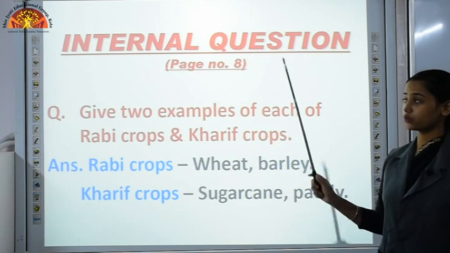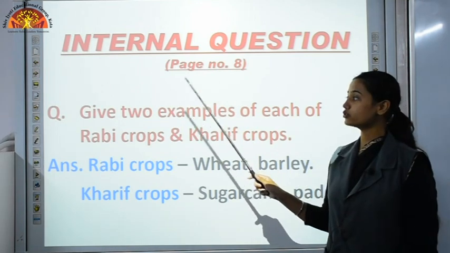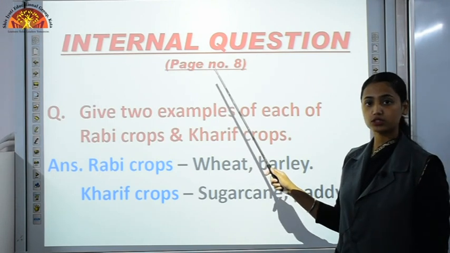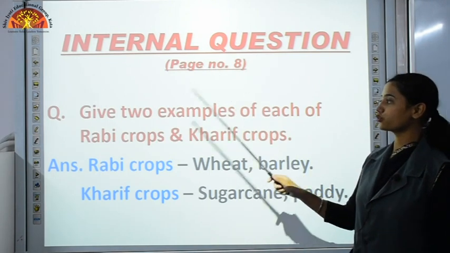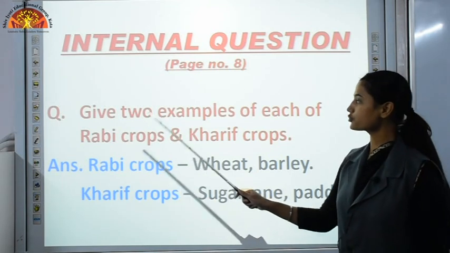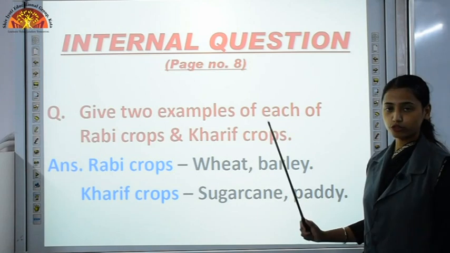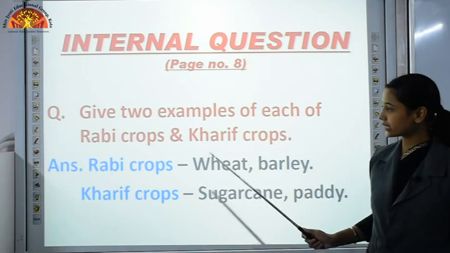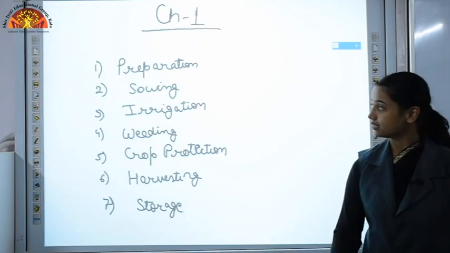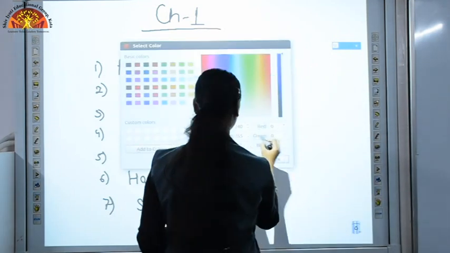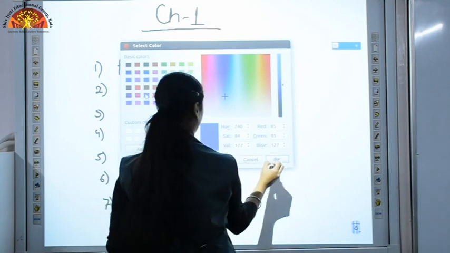Internal questions. Now you have to write it down in your science book. I have mentioned page number also. So on page number 8 you have to write this question. Give 2 examples of each of Rabi crops and Kharif crops. Before giving examples, let's discuss briefly what are Rabi and Kharif crops.